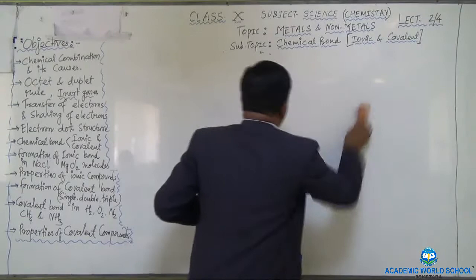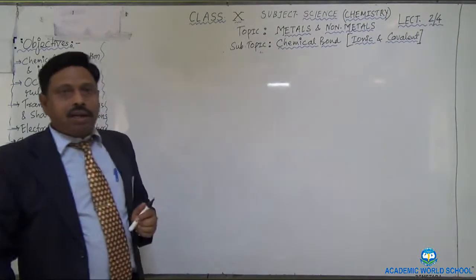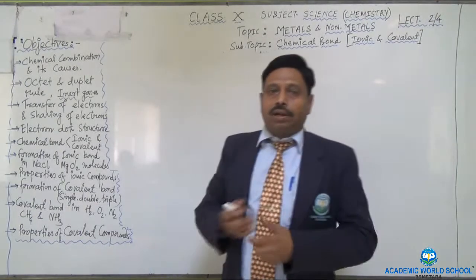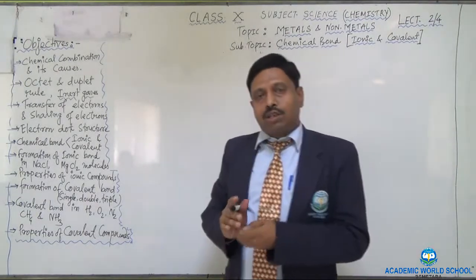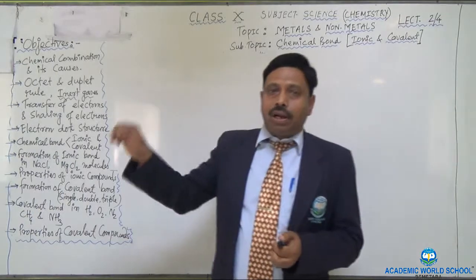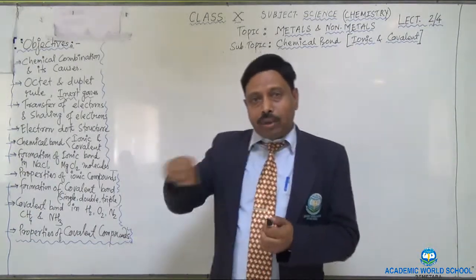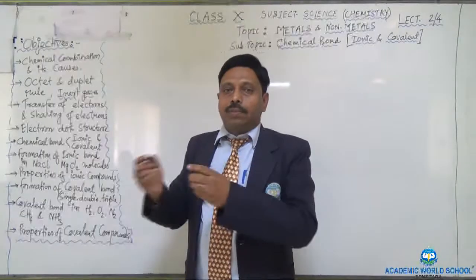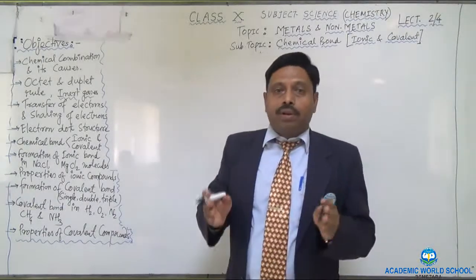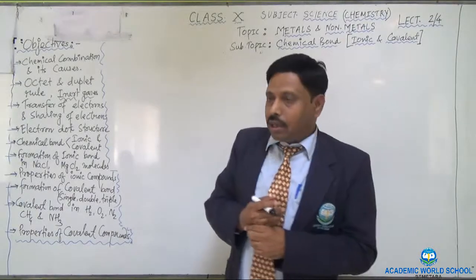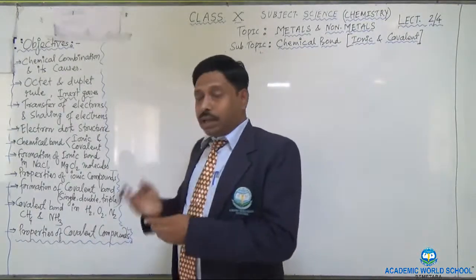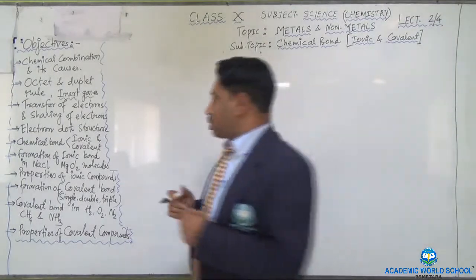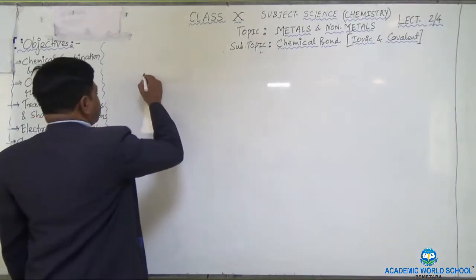Do remember that when a metal reacts with a non-metal, at that time the transference of electron takes place. Transference of electron means one atom gives electron to another and another atom will receive that electron. So due to the transference of electrons, a chemical bond will establish. Okay? But sometimes they share the electrons also, which happens in another type of bond. Okay? So you can write it in this way.